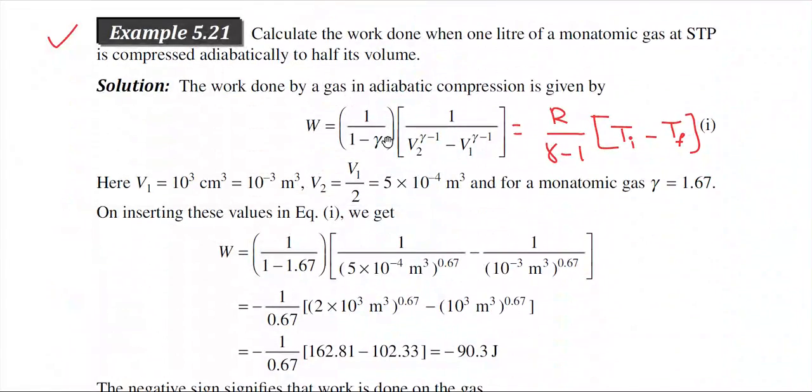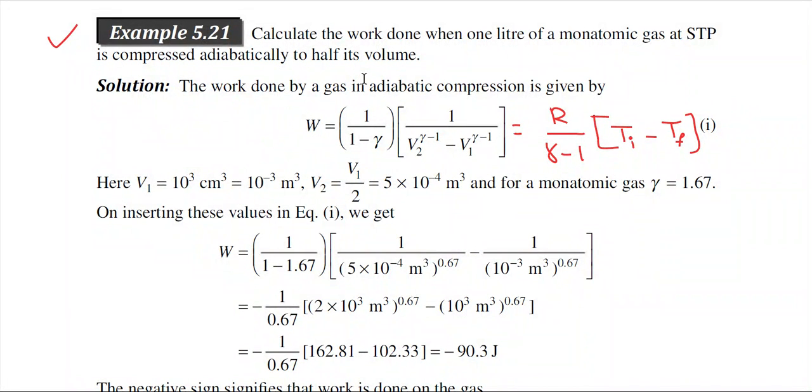Another problem: calculate the work done when 1 liter of a monoatomic gas at STP is compressed adiabatically to half of its volume. So we have to calculate the work done, and the process is adiabatic, it has been mentioned, and the gas is being compressed to half of the original volume. So V1 by V2 is equal to half.